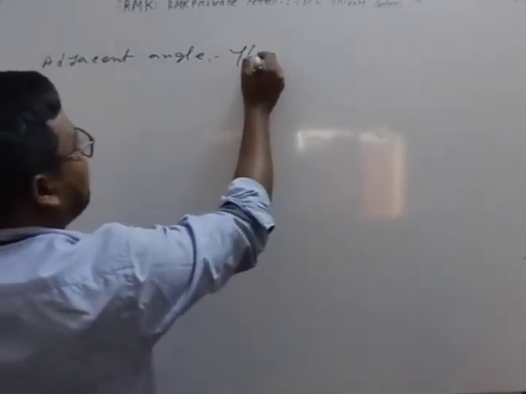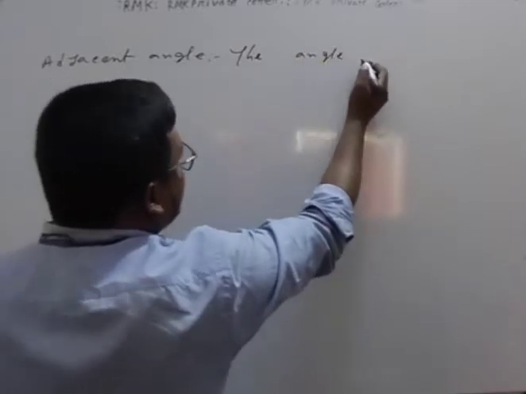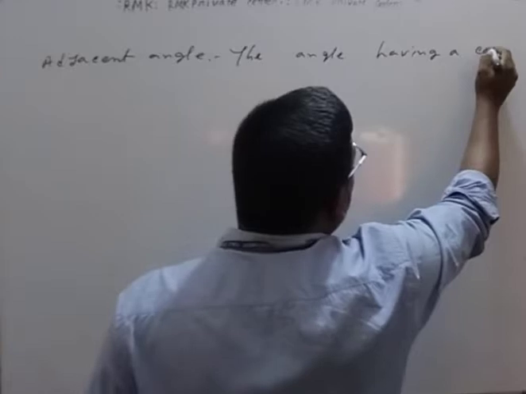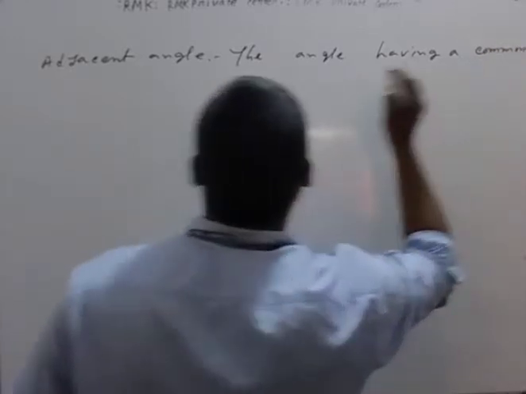So everyone try to write with me. What is the definition of adjacent angle? The angle having a common vertex.